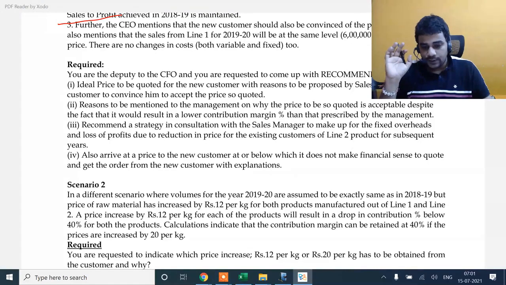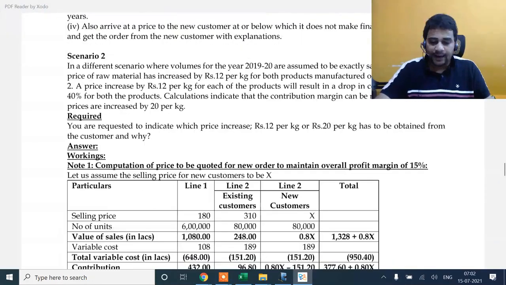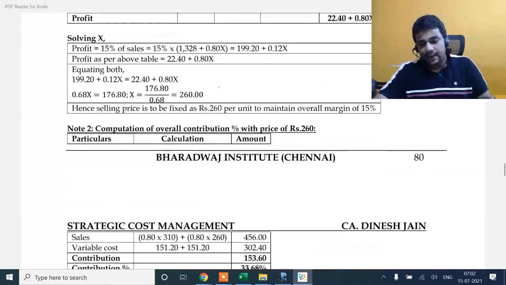20 is not possible because you can explain to the customer that the raw material cost has gone up by 12, so I need you to give me extra price. You cannot go ahead and say that you will have to take 20. This percentage margin logic cannot work. Just because you have a policy saying that you want to earn 40%, you cannot penalize a customer to that extent. So what will practically be possible is getting back only 12.